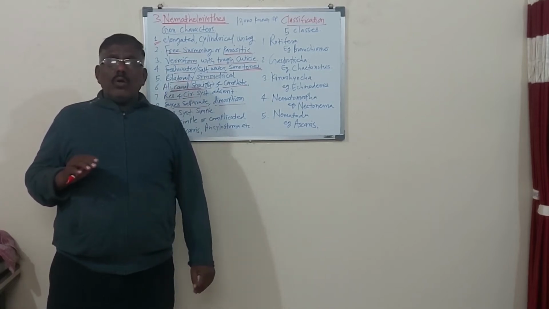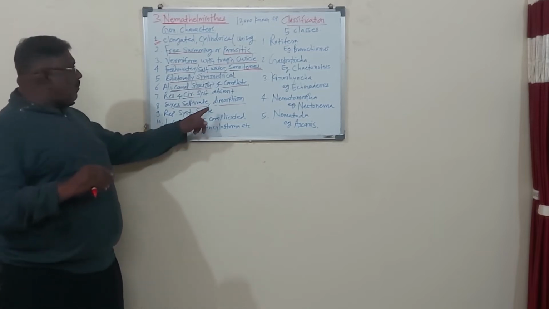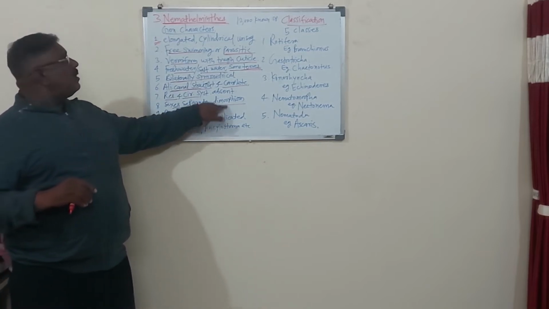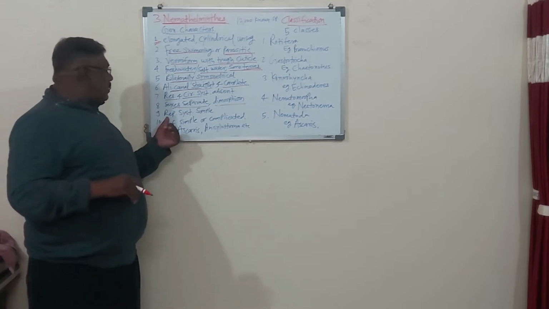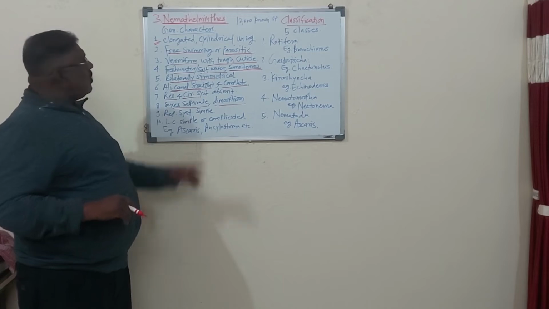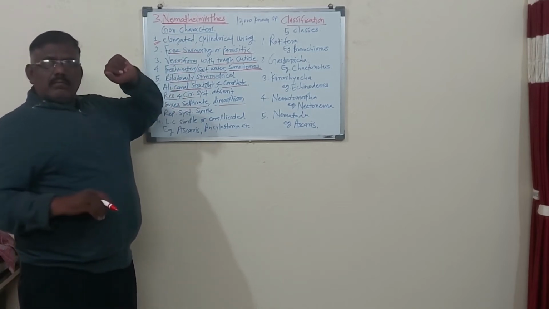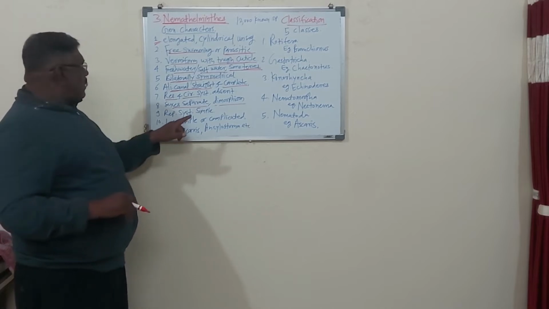So sexual dimorphism is present in the Nemathelminthes animals. We can identify male and female. Then, the reproductive system is simple in Nemathelminthes animals. The respiratory system is simple.